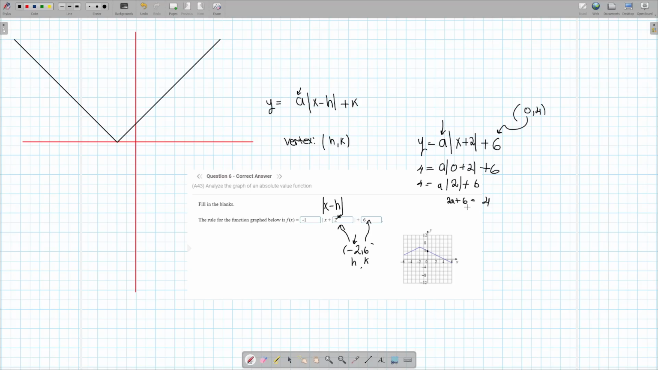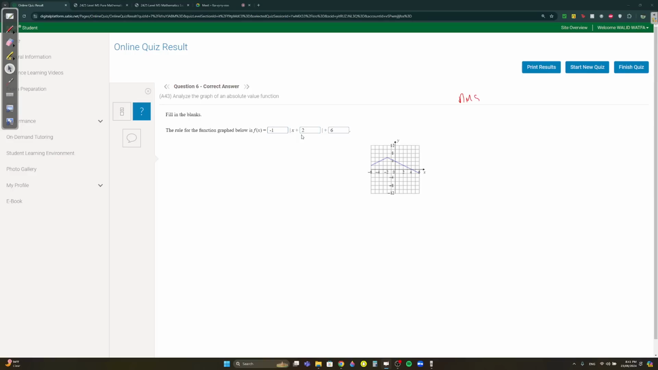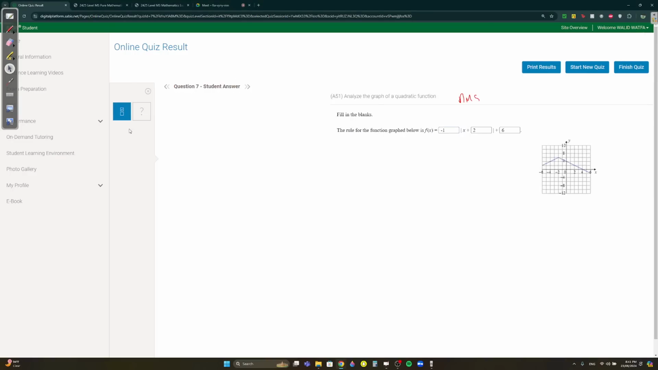2a plus 6 equals 4. Take 6 to the other side, you get 2a equals minus 2, and divide by 2 on both sides, you get a equals negative 1. So that's how you get y equals negative 1 times absolute value of x plus 2, plus 6.